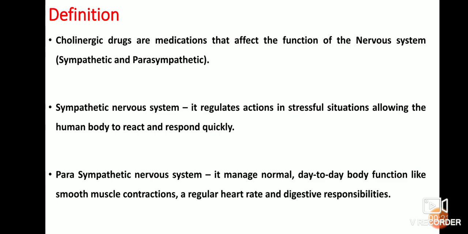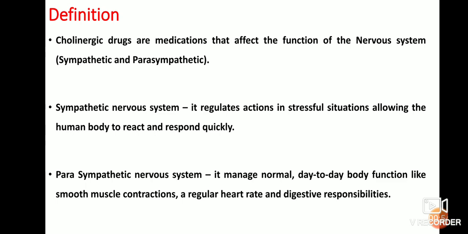In the sympathetic nervous system, this type of drug regulates actions in stressful situations, allowing the human body to react as well as respond quickly. In the parasympathetic nervous system, it manages normal day-to-day body functions like smooth muscle contractions, a regular heart rate, as well as digestive responsibilities. So this slide tells us that cholinergic drugs affect the functions of the nervous system, sympathetic as well as parasympathetic.